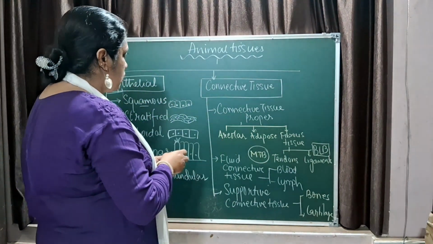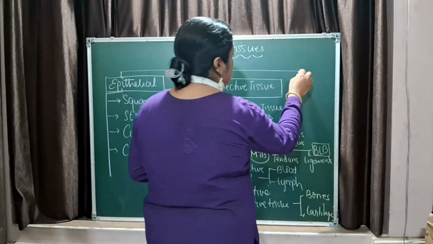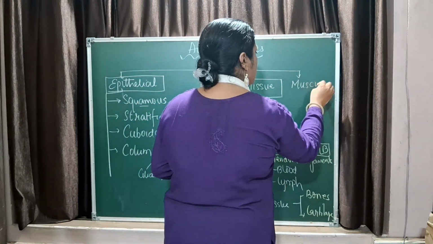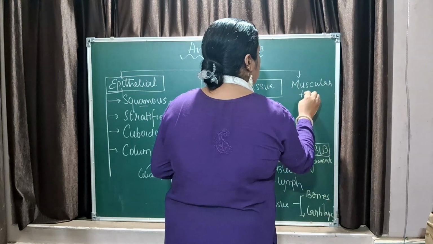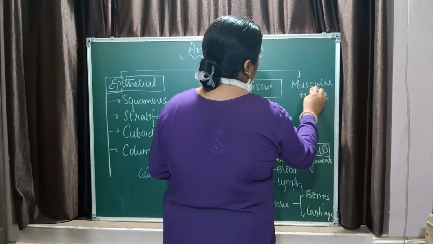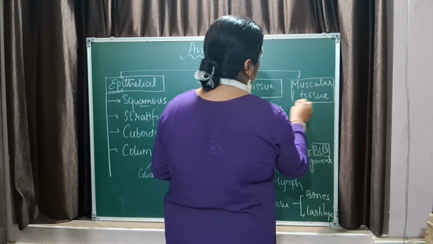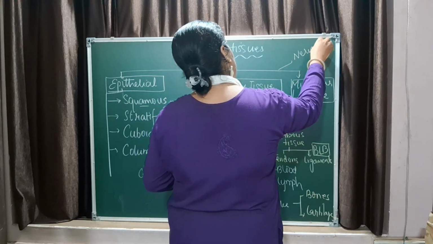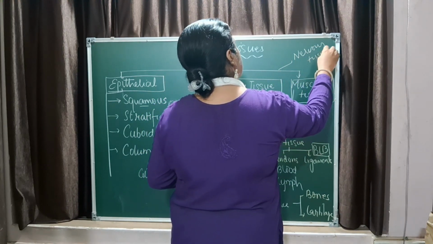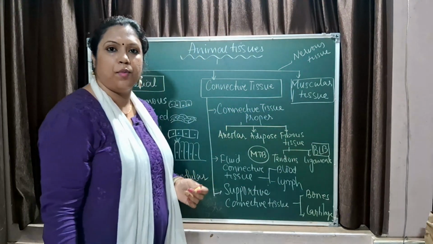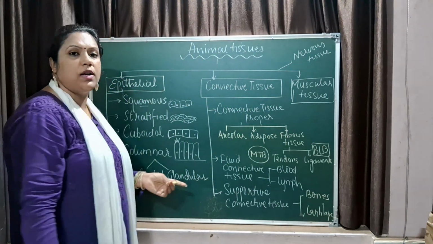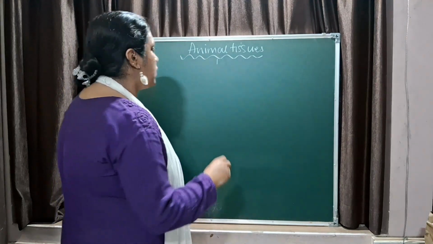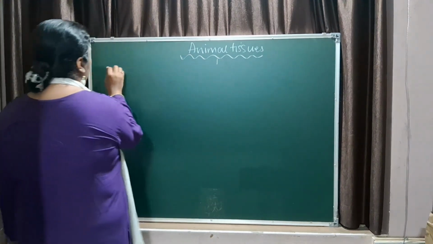The third tissue that we have to talk about is the muscular tissue. So, for muscular tissue and the last one, the nervous tissue, I need to clear the board. Any doubt? Put it in the comment section. So, now we will talk about the muscular tissue and the nervous tissue that we have already discussed.